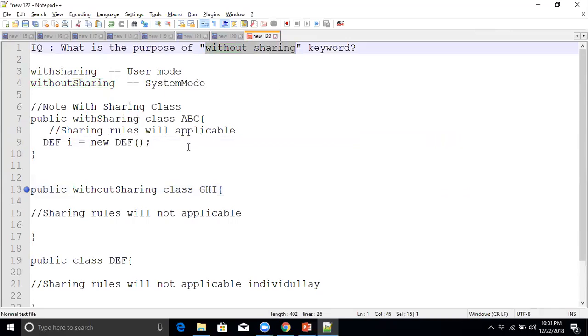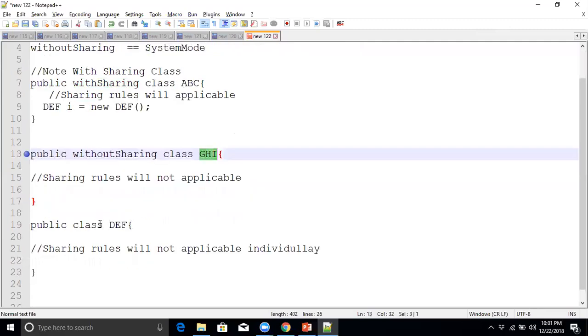The simple definition is: if we call a without sharing keyword class, then this class will run in system mode only. If we are calling a class where we have not specified any keyword, like the df class, then it will run in the with sharing class's user mode. So that is the purpose. Based on our requirement, whether we need to run in system mode or user mode, we need to specify the without sharing keyword.